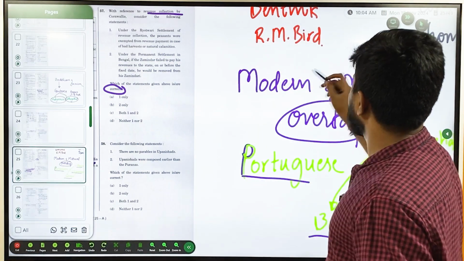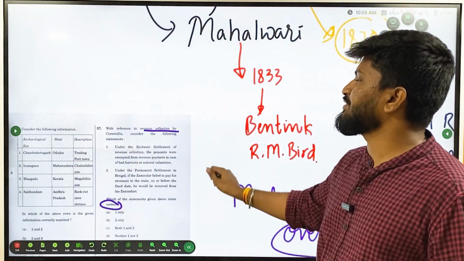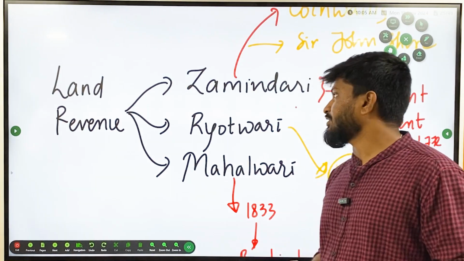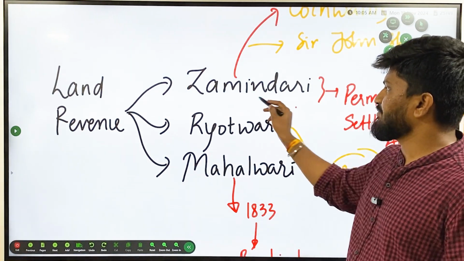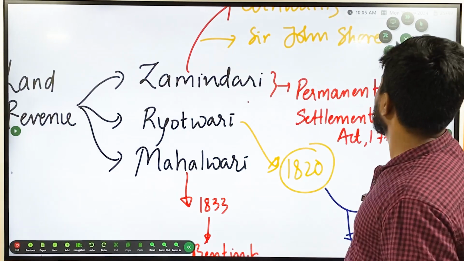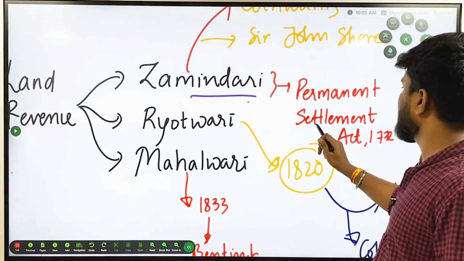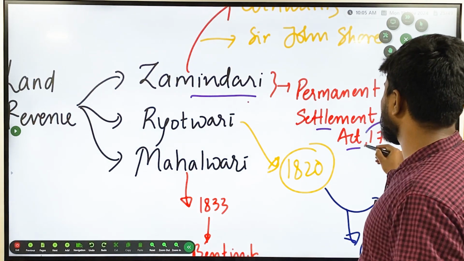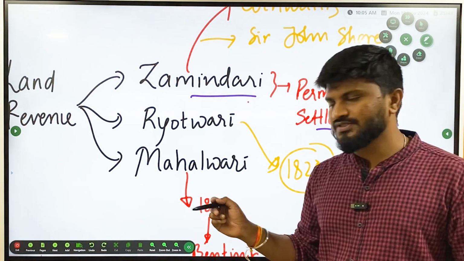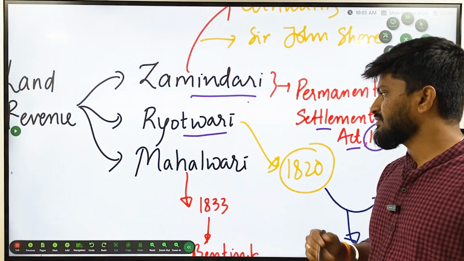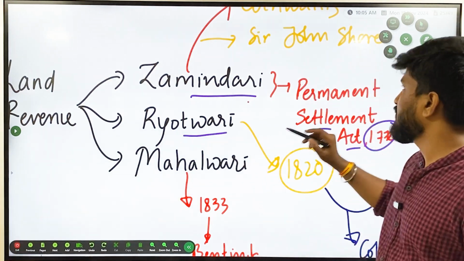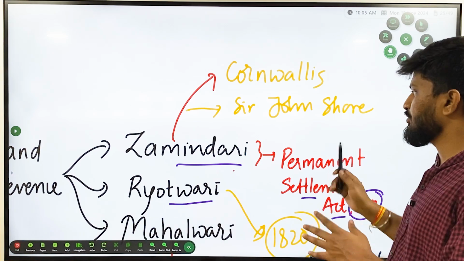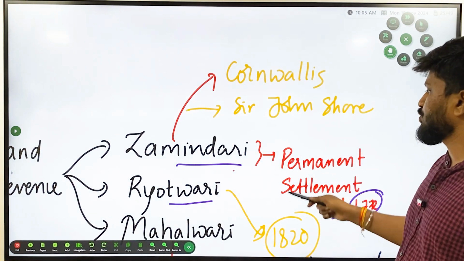In British time, there were three major revenue systems in India, the land revenue systems. How were they collecting land revenue? There are three major systems. The first one was zamindari, which is also called the Permanent Settlement, which was introduced in India through the Permanent Settlement Act of 1772. Next was Ryotwari, and then third was Mahalwari. The zamindari system was introduced by Cornwallis, and the person who formulated the zamindari system was Sir John Shore.